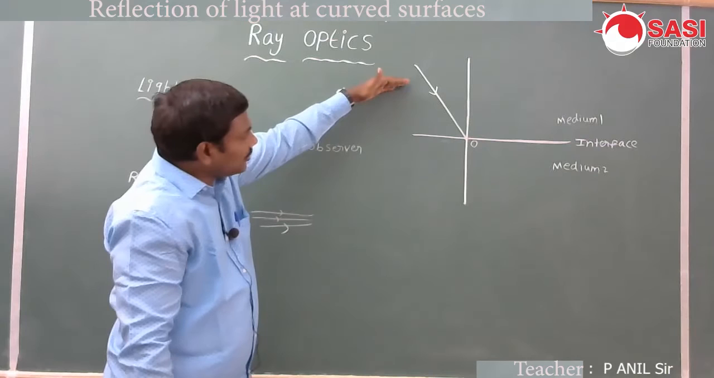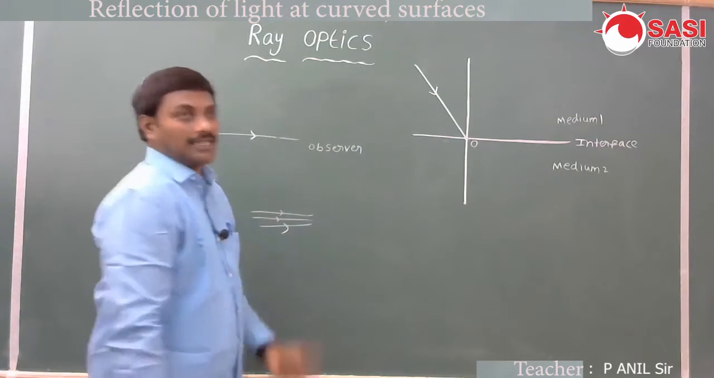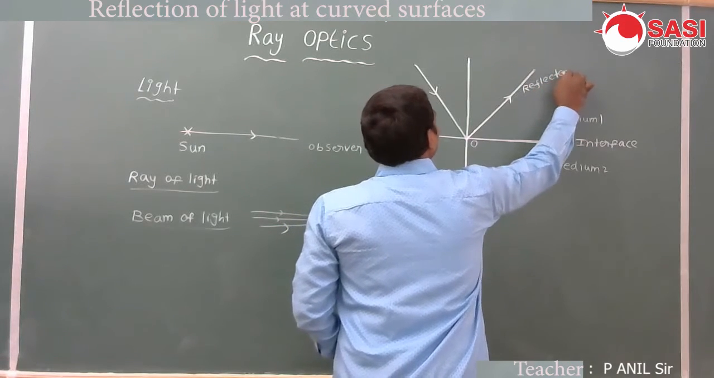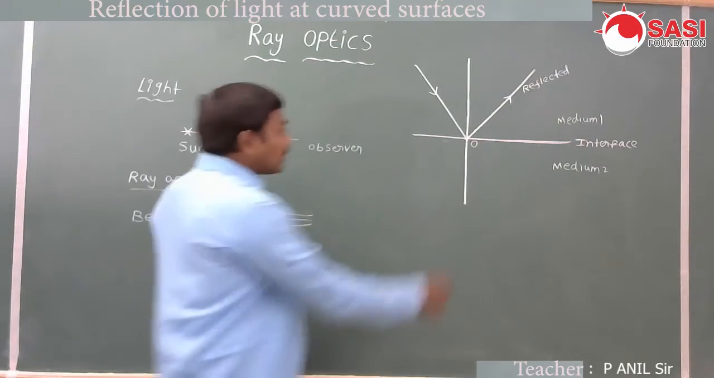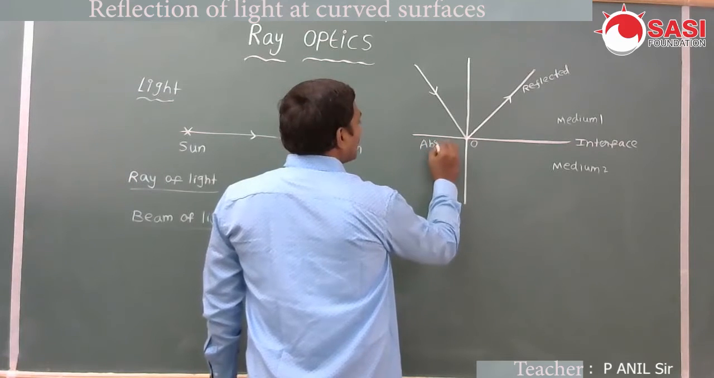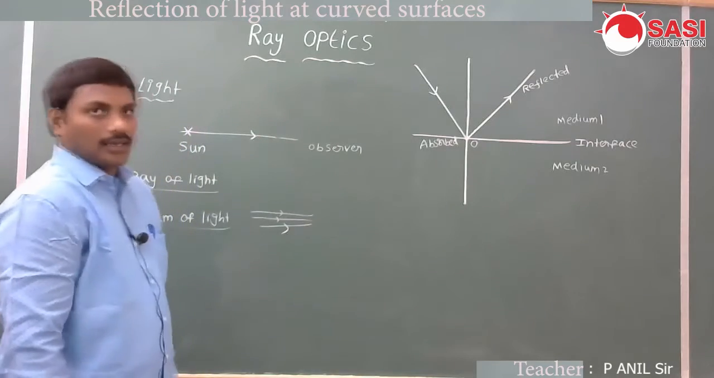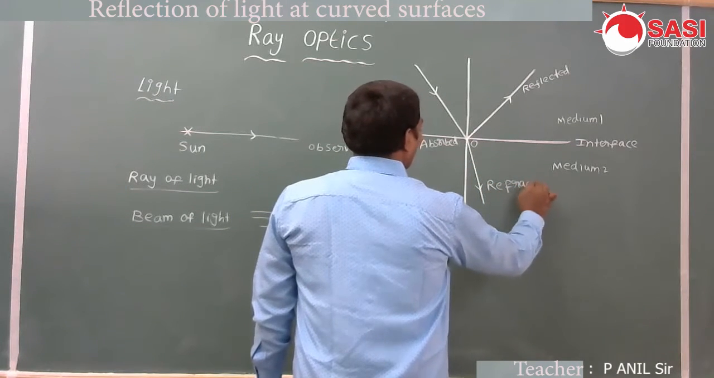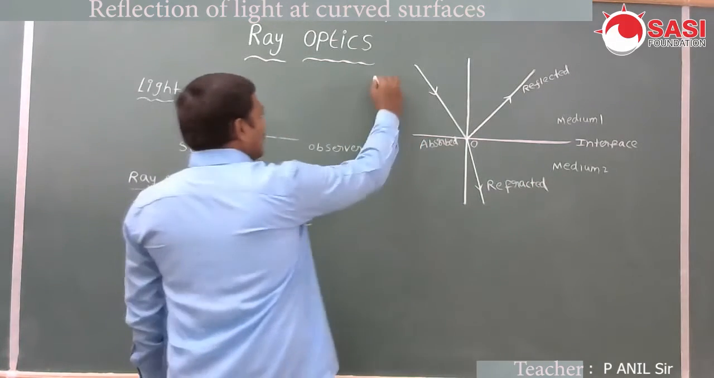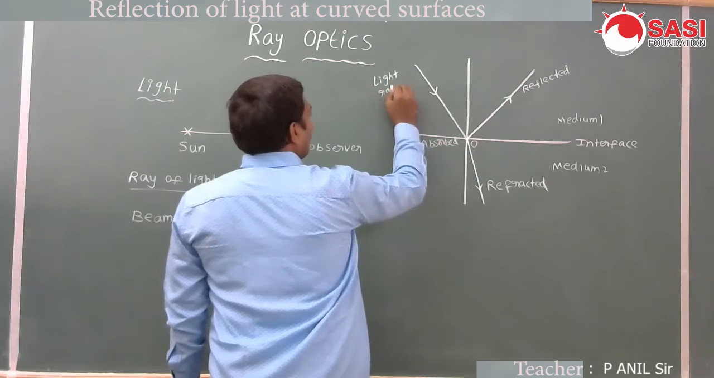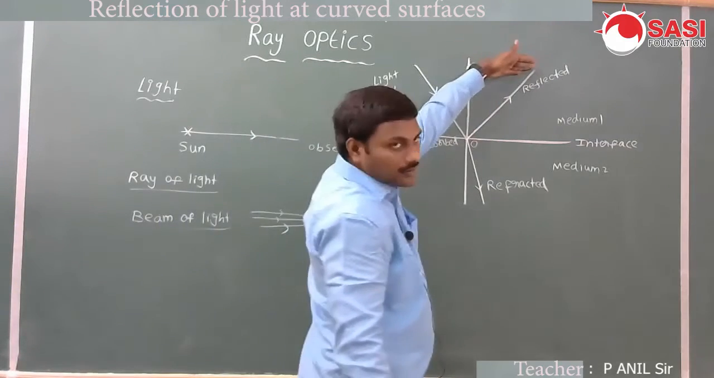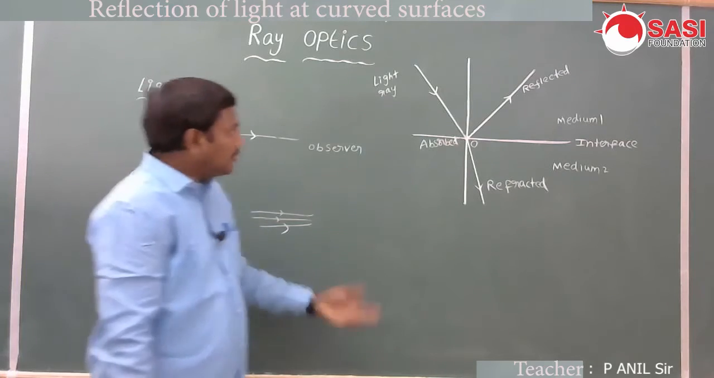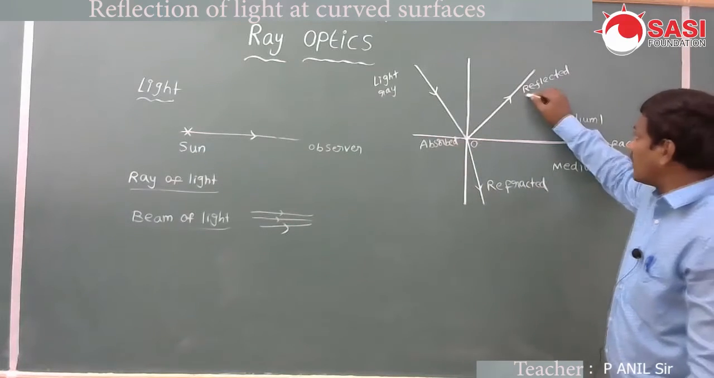Whenever a light ray is incident on the surface separating two media, some part of the light is reflected, some part of the light is absorbed by that medium, and some other part of the light ray is refracted. Here we discuss reflection.